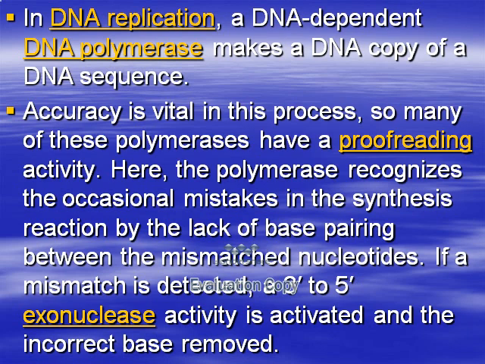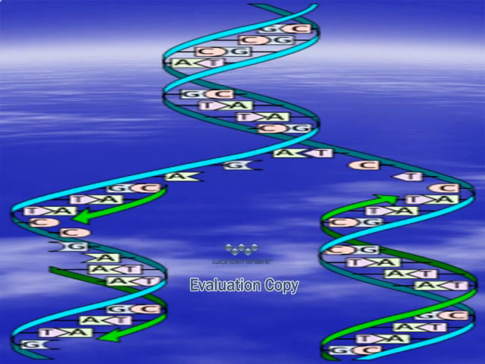The polymerase recognizes the occasional mistake in the synthesis reaction by lack of base pairing between mismatched nucleotides. If a mismatch is detected, a 3' to 5' exonuclease activity is activated and the incorrect base is removed. This is done by a proofreading enzyme, a polymerase with exonuclease activity, which removes the incorrect base and puts in the correct one.